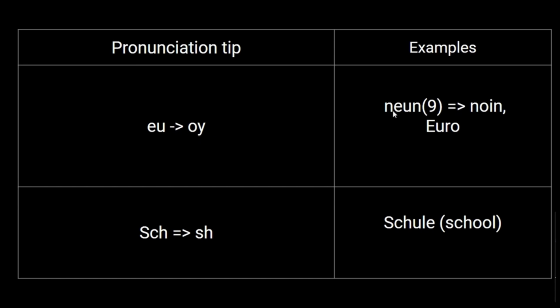Further, EU, this combination, when it occurs anywhere in the word, you need to pronounce it as "oi". This is not "neun", but it is "noin". Neun means number 9. Similarly, euro. In English, we call it "euro", Europe, "euro", like that, but it is in German called "oiro". Finally, if sch is present anywhere in a word, it has to be pronounced as "sh". For example, Schule. Schule means school. So it's not "Skule", it is "Shule".